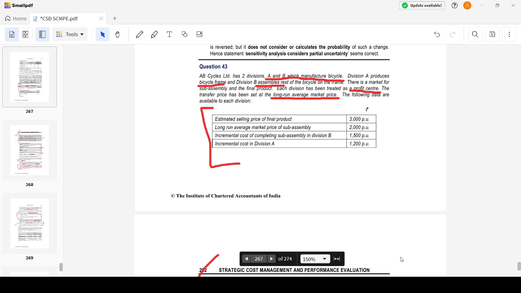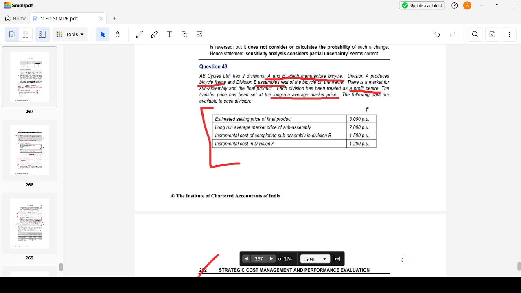Each division is to be treated as a profit center, which means they are responsible for both the revenue and the cost. That's why they will be responsible for the profit. The transfer price has been set for now as the long run average market price. The following data is available to us. Estimated selling price of the final product: I do the bicycle frame, I assemble in division B, and then if I sell, the selling price would be 3,000 per unit. The long run average market price is 2,000 per unit of the sub-assembly.